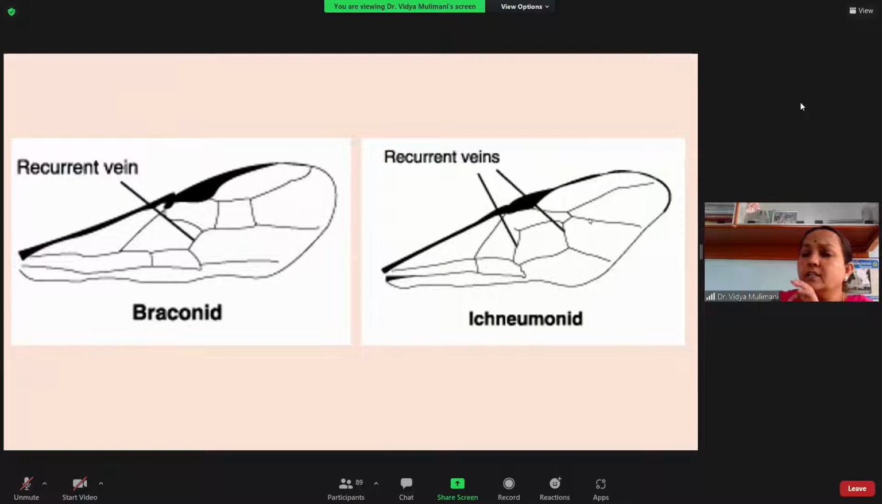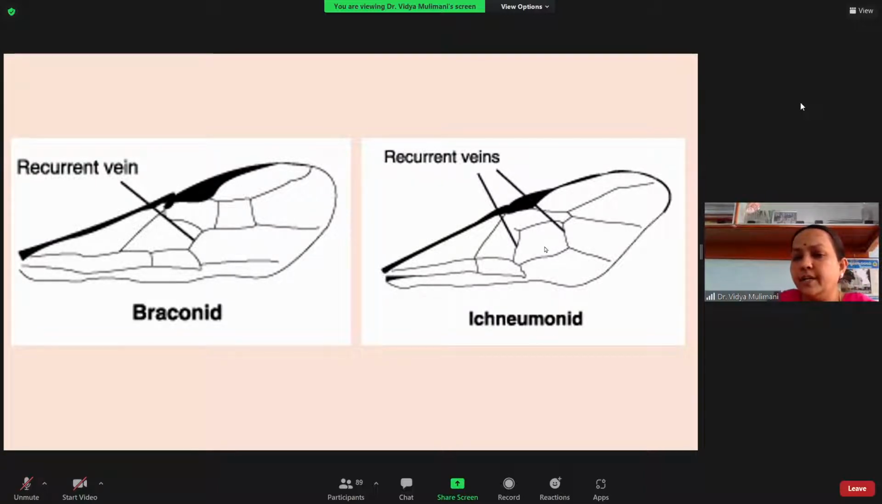So what is another thing? Whenever you collect a braconid and an ichneumonid, look for the character in the forewing. In the forewing, in the case of the braconid, there will be only one recurrent vein. The recurrent vein here is nothing but the cross vein. Between the medial, radial, and the median vein, the braconid has only one recurrent vein, or that is also absent. Zero or one is what you find in the braconid.